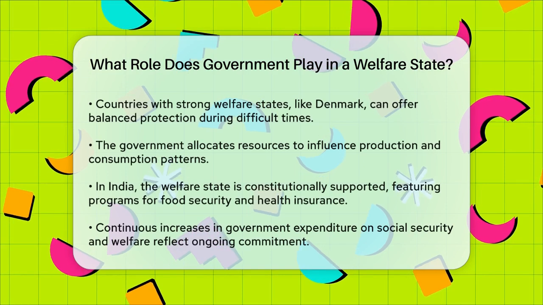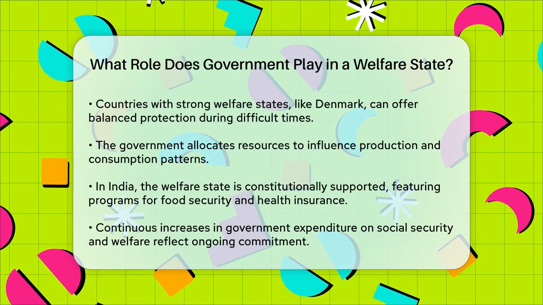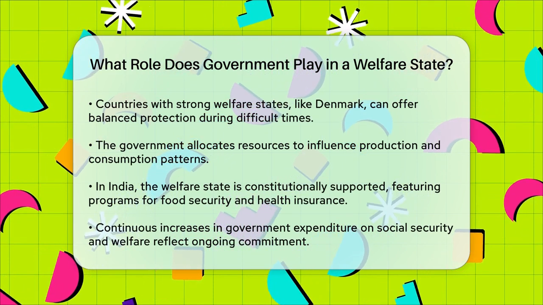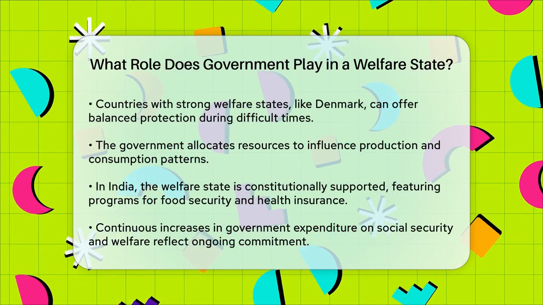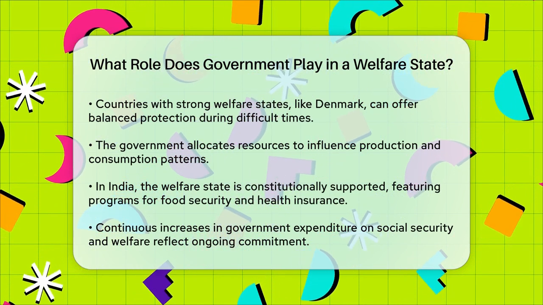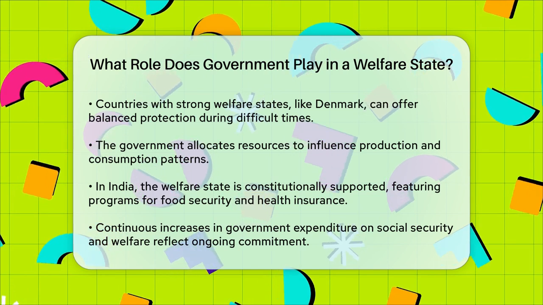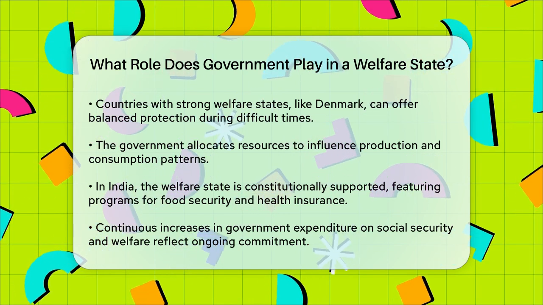In countries like India, the government's commitment to welfare is enshrined in the constitution. India's welfare state includes programs like food security, health insurance, public hospitals, education, and financial transfers to the poor. The government's expenditure on social security and welfare has continuously increased over the years.